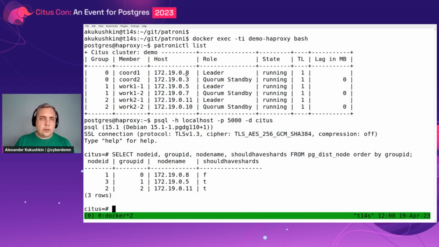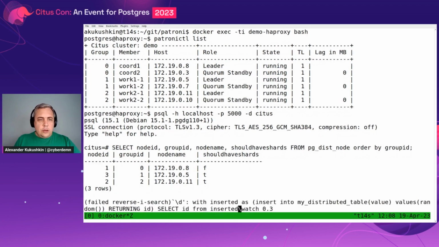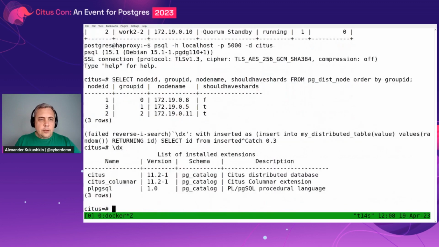We see that the coordinator primary and the 2 worker leader primaries are registered in pg_dist_node. We can also check the extensions created in the Citus database, and we see the Citus extension, but that was obvious, otherwise we would not see the pg_dist_node table.